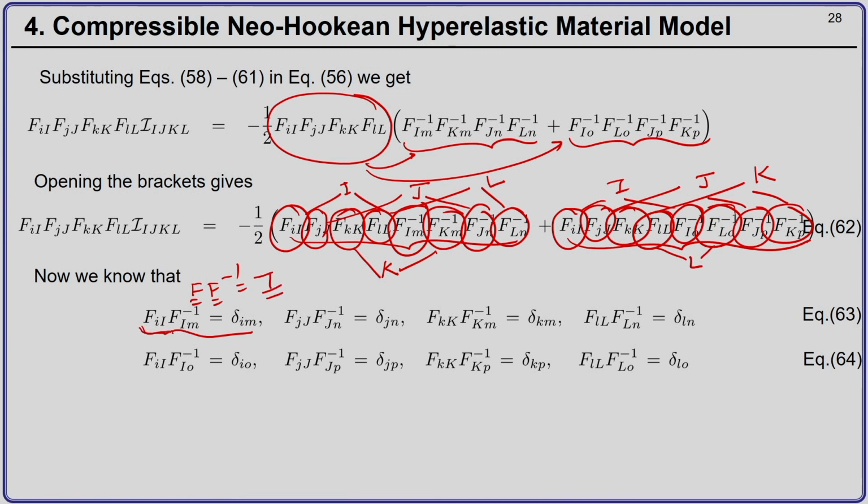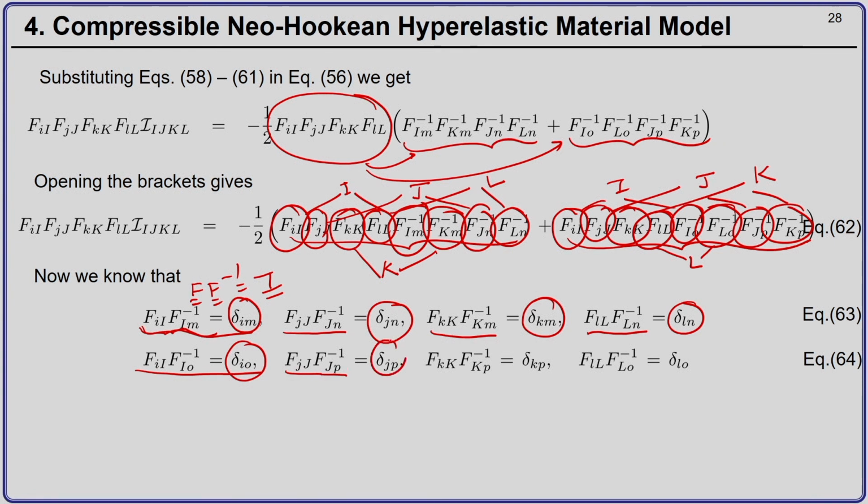Therefore, FII, F inverse IM will become delta IM, that is Kronecker delta. FJJ, F inverse Jn will become delta Jn, FKK, F inverse Km will become delta Km, FLL, F inverse Ln will become delta Ln, FII, F inverse IO becomes delta IO, FJJ, F inverse JP becomes delta JP, FKK, F inverse KP becomes delta KP, FLL, F inverse LO becomes delta LO.